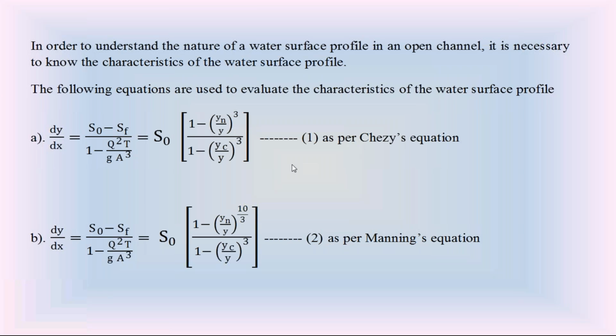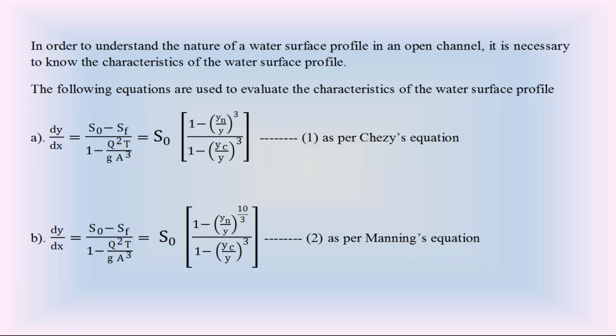We are going to use these equations to understand the characteristics of water surface profiles in the open channel. Why M1 is a rising curve, M2 a falling curve, M3 a rising curve. To understand the nature of water surface profiles in the open channel, we are going to use these equations. This is the dynamic equation for wide rectangular channel according to Chezy's equation. This is the dynamic equation for wide rectangular channel according to Manning's equation.